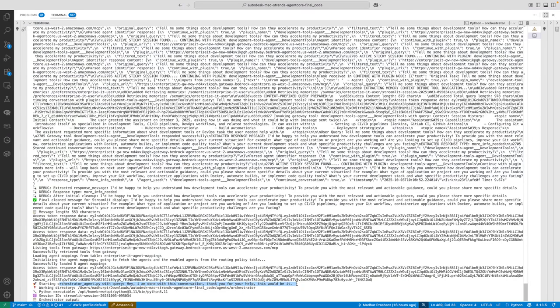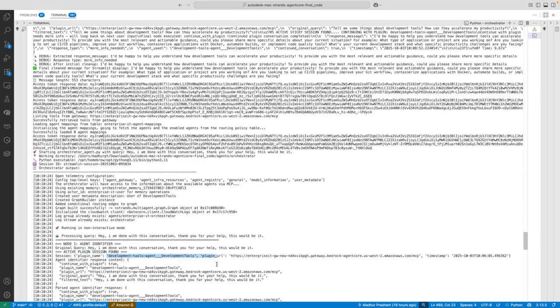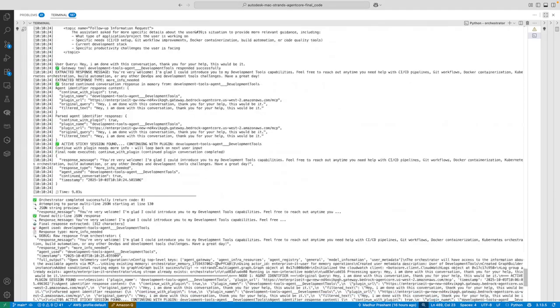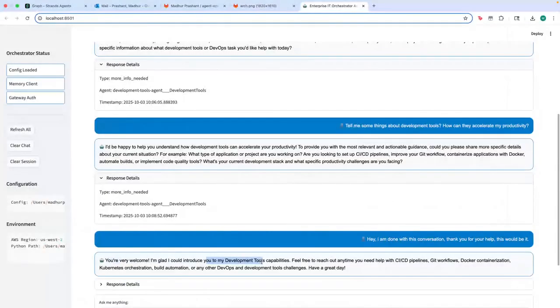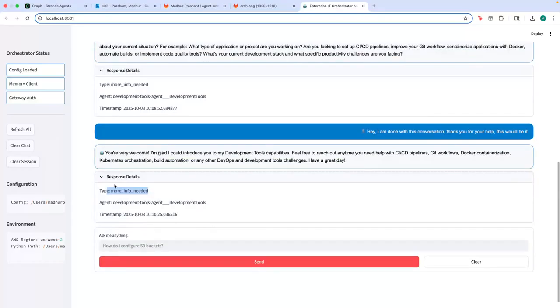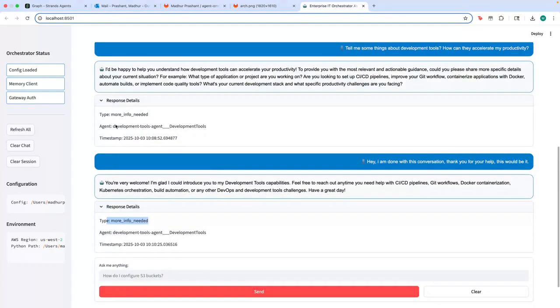If your agent is following a specific flow and a user seems to be satisfied with it, then the signal that should be activated should be sent back to the orchestrator system, saying that this sticky session has ended. Since the sticky session is active, it will route it directly to this agent without the orchestrator engagement. It would invoke it, pass it through guardrails, use the memory, and come back saying, you're very welcome, I'm glad I could introduce you, and so on. It would still say more info needed, but in some sense it would say completed, and the sticky session would then end, right? So that is sort of an example here.